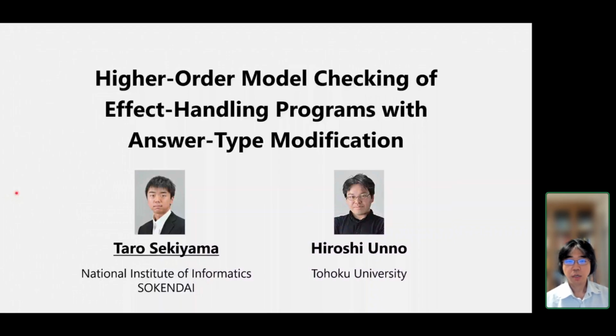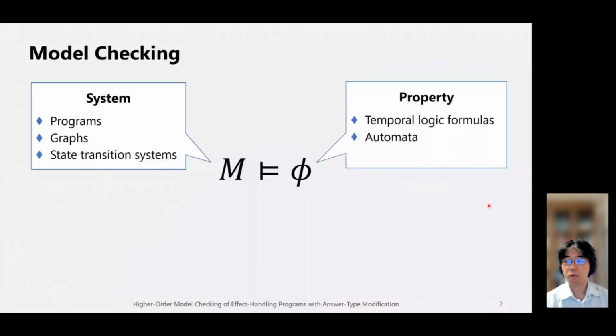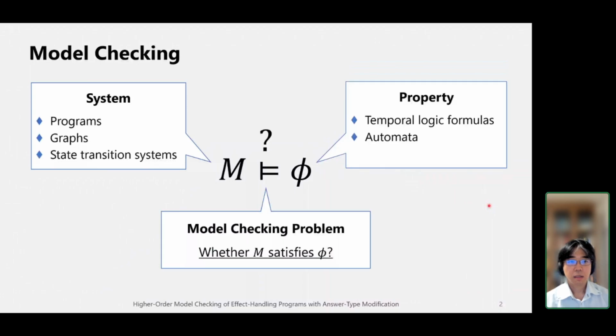Model checking is one of the most successful verification methodologies, and it takes two inputs. The first input is systems, which may be programs, graphs, or state transition systems. The second input is properties, which are usually expressed as temporal logical formulas or automata. The model checking problem is to decide whether the system M satisfies the desired property phi.